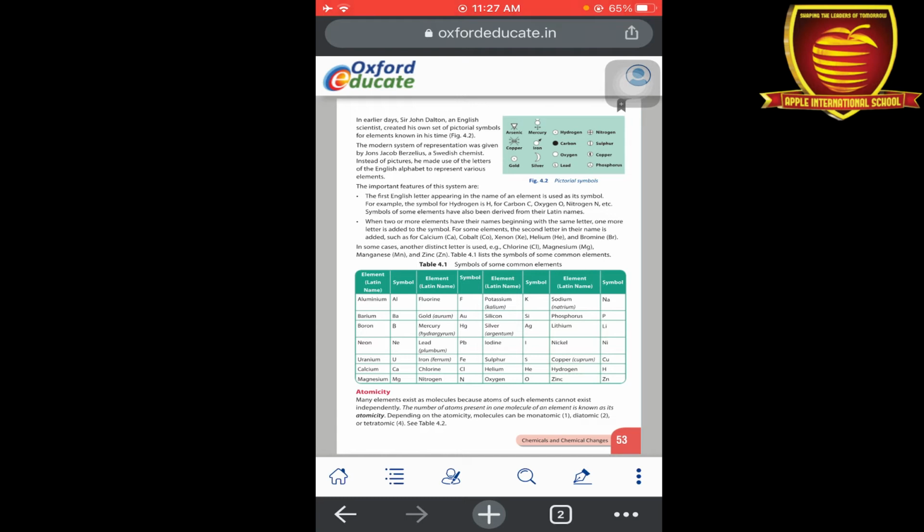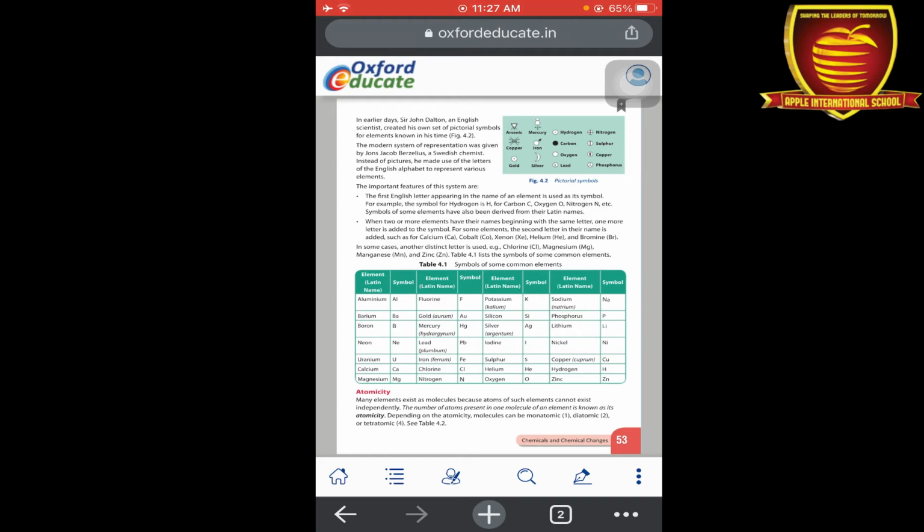Next one is atomicity. The definition of atomicity is the number of atoms present in one molecule of an element. For example, H2O. In the H2O formula there are 2 atoms of hydrogen and 1 atom of oxygen. So what is the atomicity of that compound? The atomicity is 3, meaning 2 atoms of hydrogen plus 1 atom of oxygen. So the total atomicity is 3.